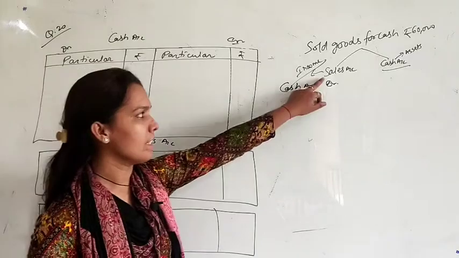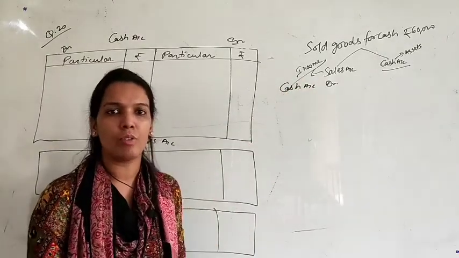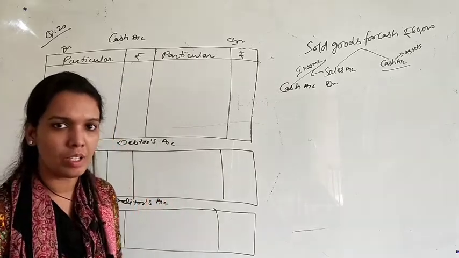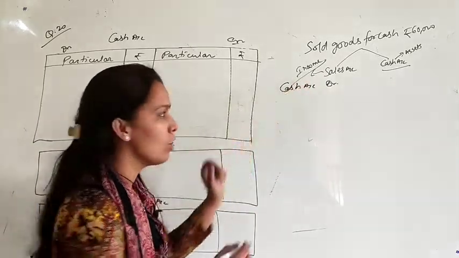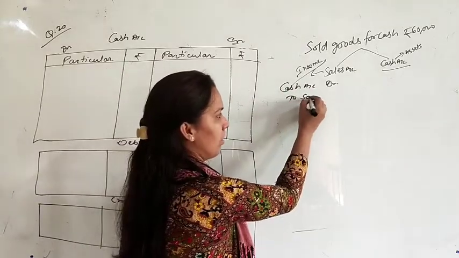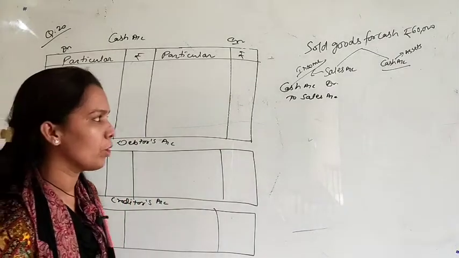Okay, here sales is income, so here the rule of nominal account will be applied. Rule of nominal account is debit all the expenses, credit all the income. So sales is your income, so it will be credited. So to sales account. This is your entry, cash account debit to sales account.